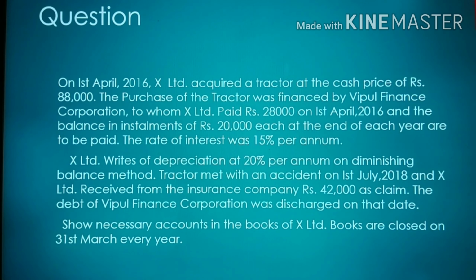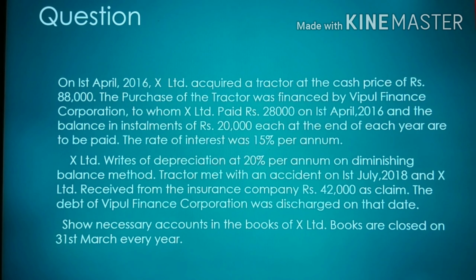X Limited writes off depreciation at 20% per annum on the diminishing balance method. The tractor met with an accident on 1st July 2018, and X Limited received from the insurance company 42,000 as claim. The debt of Vipul Finance Corporation was discharged on that date. Show the necessary accounts in the books of X Limited. Books are closed on 31st March.